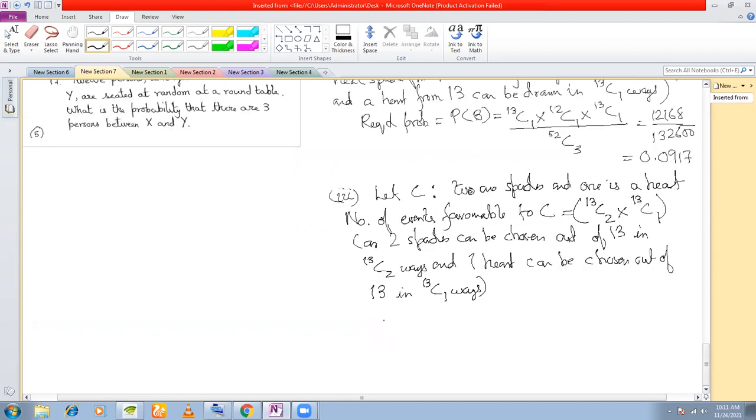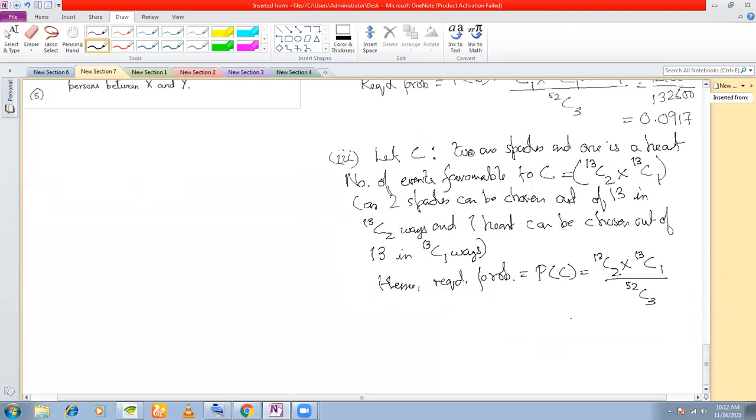Hence the required probability is P(C), which is equal to 13C2 into 13C1 divided by 52C3.